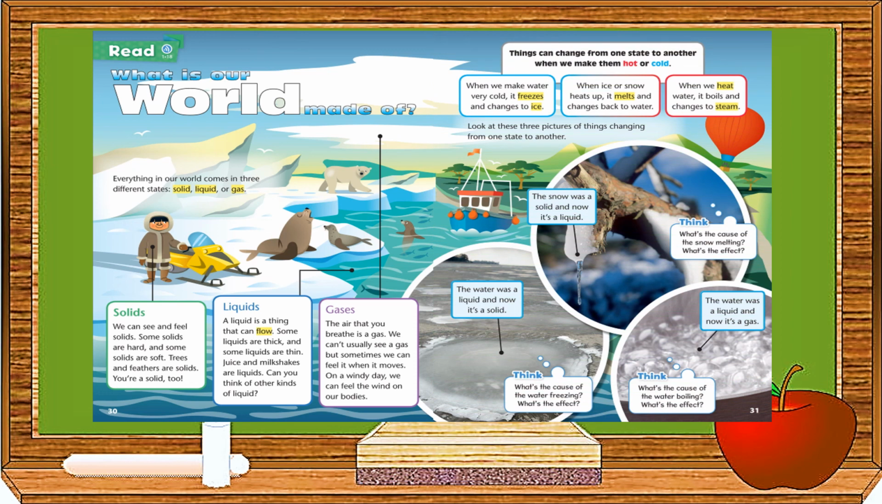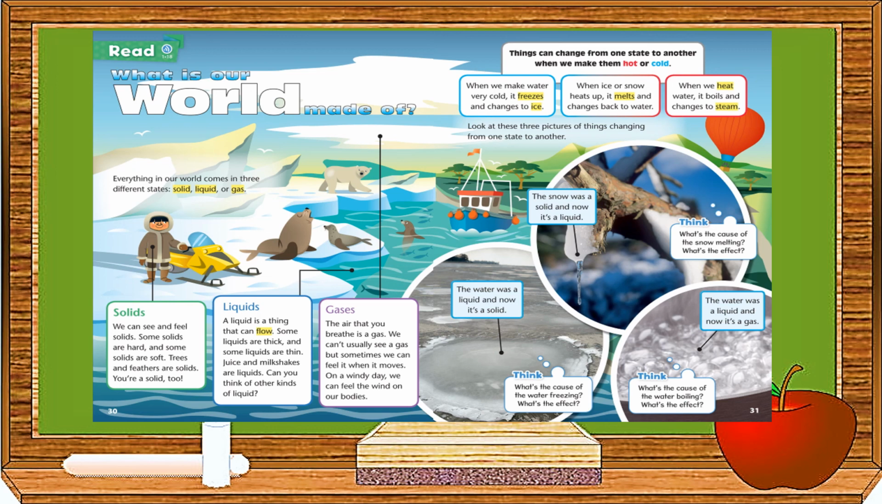Things can change from one state to another when we make them hot or cold. When we make water very cold, it freezes and changes to ice. When ice or snow heats up, it melts and changes back to water. When we heat water, it boils and changes to steam.